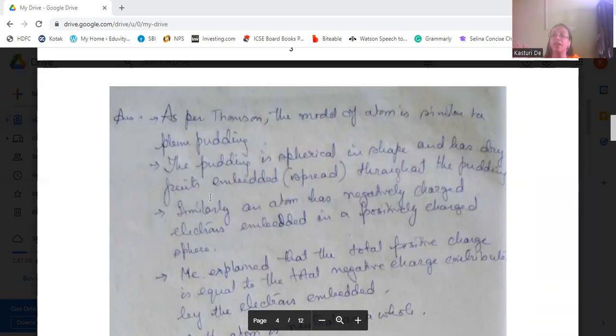The atom is a sphere of positive charge, and the negatively charged electrons are embedded in this positive charge, like the fruits embedded throughout the pudding.